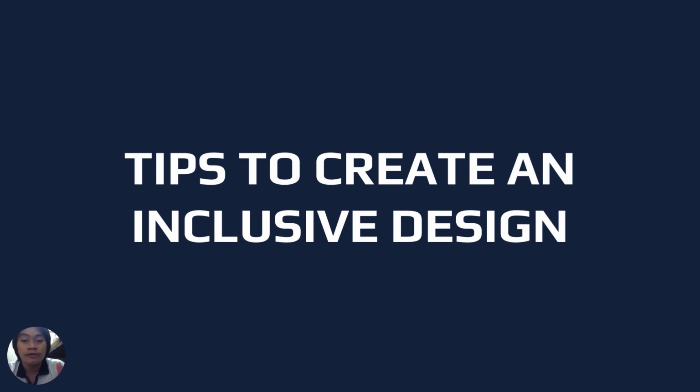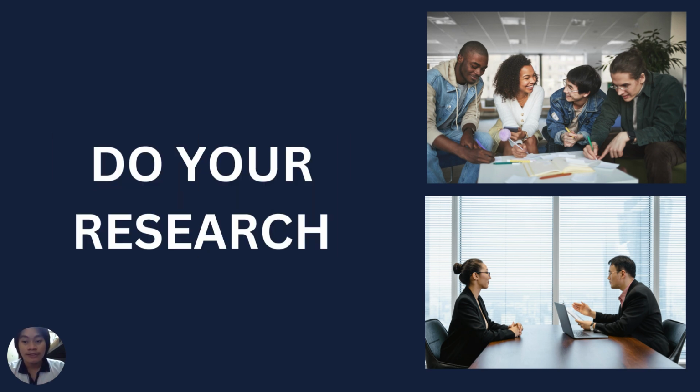Now you know the benefits of inclusive design, let's discuss now the tips and ways to create it. First of all, research. You need to gather information to understand the user's needs, requirements, and abilities so you can create an appropriate design for the users. You can do it by observing or questioning the user, but avoid envisioning and perspective taking yourself in someone else's shoes. But you should do perspective getting where you need to interact with the user to get informations.